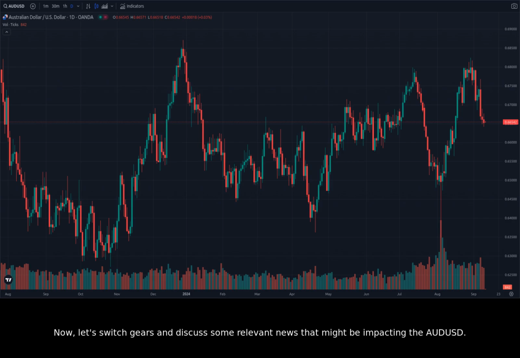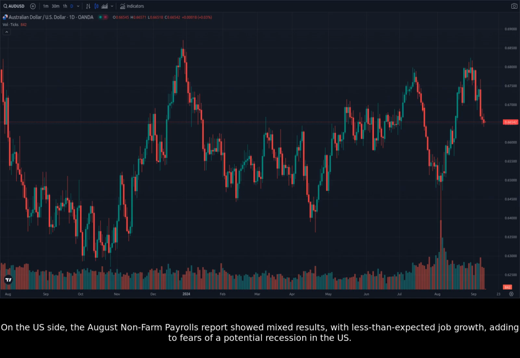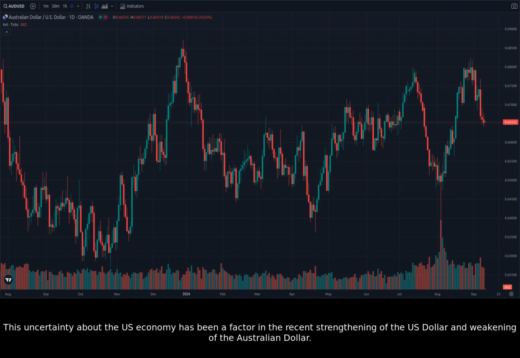Now, let's switch gears and discuss some relevant news that might be impacting the AUDUSD. Recent economic data from Australia has painted a mixed picture, with consumer confidence weakening in September. However, building permits and private house approvals increased in July, suggesting a resilient housing market. On the U.S. side, the August non-farm payrolls report showed mixed results, with less than expected job growth, adding to fears of a potential recession in the U.S. This uncertainty about the U.S. economy has been a factor in the recent strengthening of the U.S. dollar and weakening of the Australian dollar.